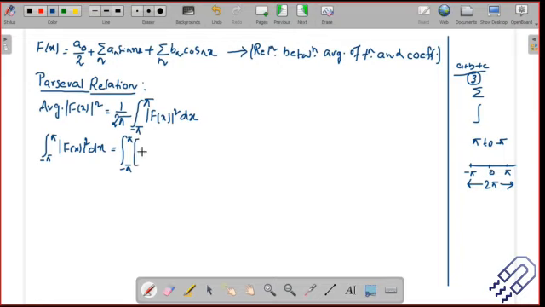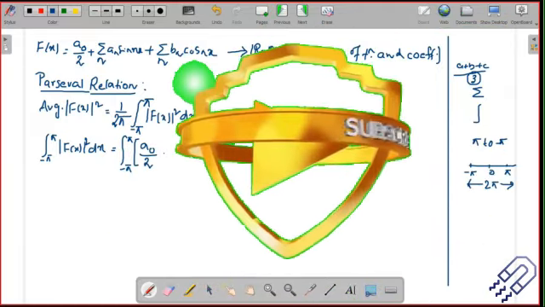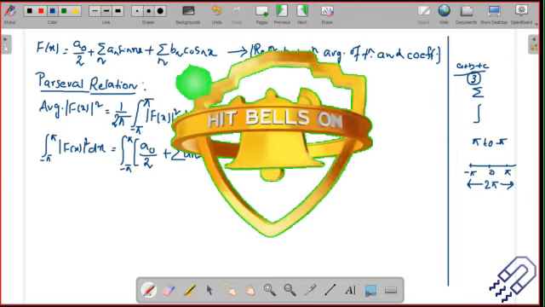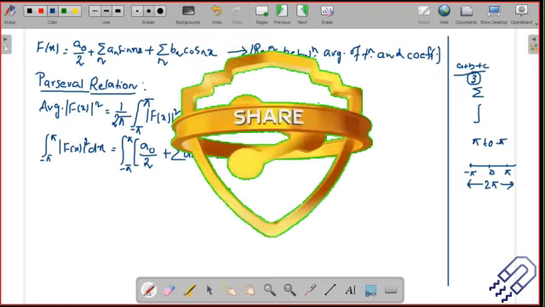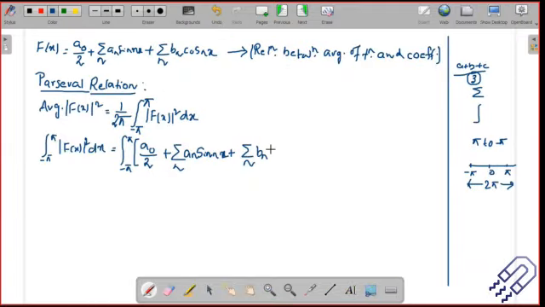We already have the form of f(x), so we take that: a0 divided by 2 plus the sum of an sin mx plus the sum of bn cos mx, all squared, dx. We can simply square it. There are no imaginary terms, so there is no issue of taking a conjugate term and so on. That's simple.